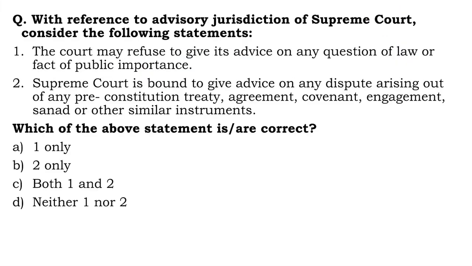Next question, with reference to advisory jurisdiction of Supreme Court, consider the following statements. The court may refuse to give its advice on any question of law or fact of public importance. Okay, advisory jurisdiction, Article 143. So yes, the court may refuse to give advice on any question of law or fact of public importance is correct. Supreme Court is bound to give advice on any dispute arising out of any pre-constitution treaty, agreement, covenant, engagement, sanad. Sanad basically means a charter, right? That's the meaning of sanad.